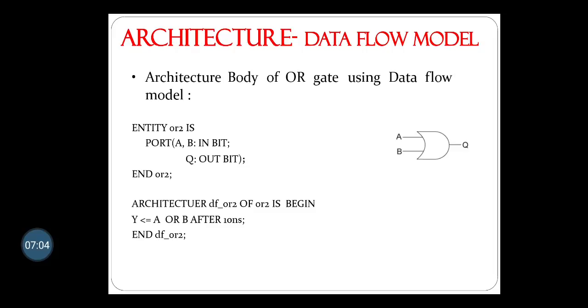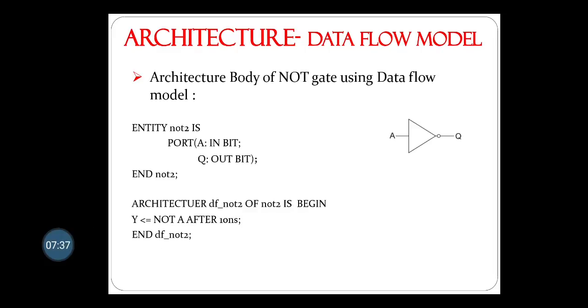The architecture data flow of OR2 is begin. Here the declaration part is not there. Y is assigned A or B after 10 nanoseconds. Since it is an OR gate, it is ORing A and B, and the output is Q. Here by mistake Y has been written instead of Q, but it should be Q. So A or B after 10 nanoseconds, end data flow OR2.